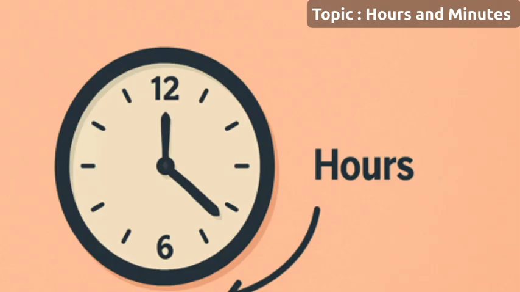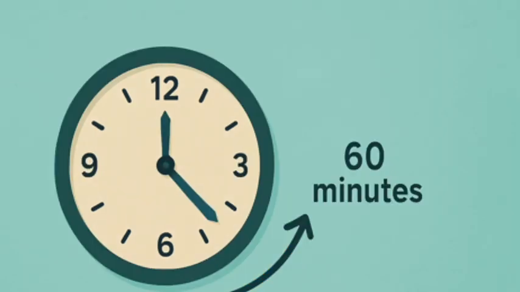Next topic, hours and minutes. Let's learn about time using hours and minutes. We all know there are 24 hours in a day. But do you know how many minutes are in 1 hour? 1 hour is equal to 60 minutes. That means when the big hand of the clock goes all the way around, 60 minutes have passed.